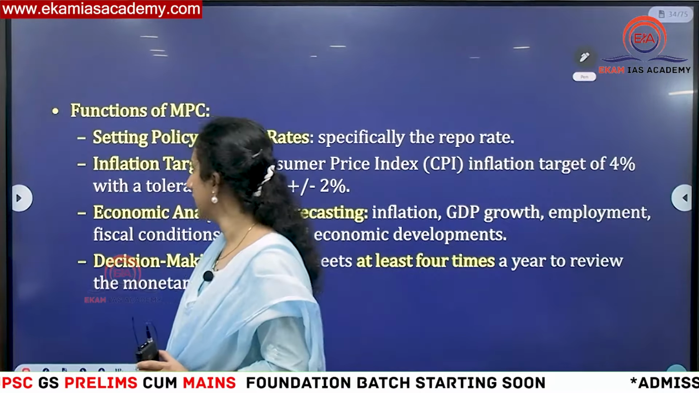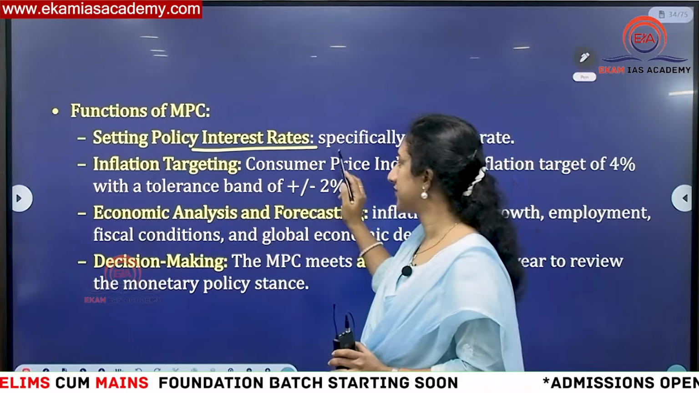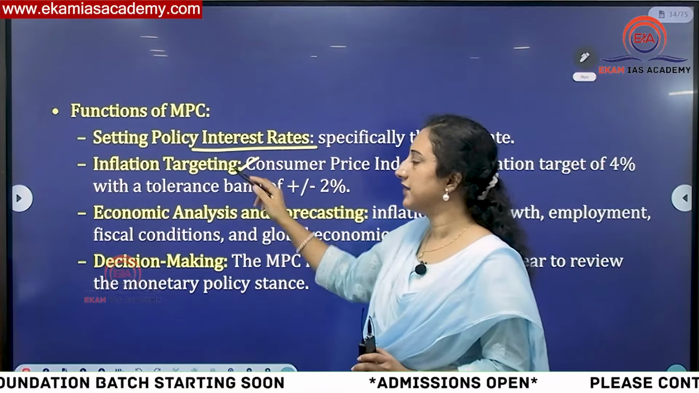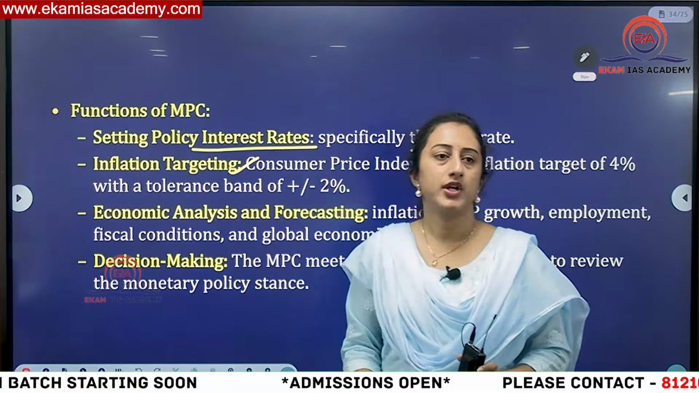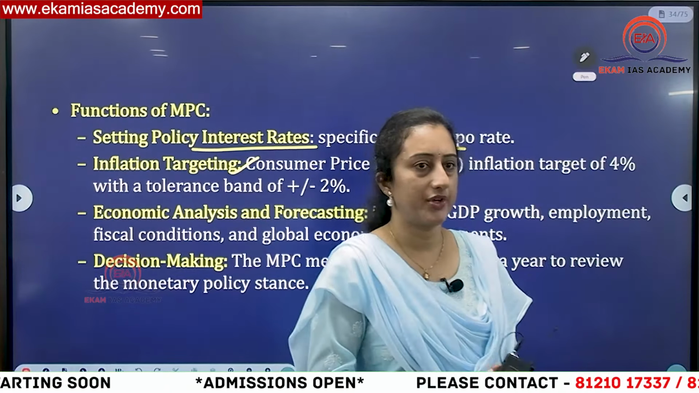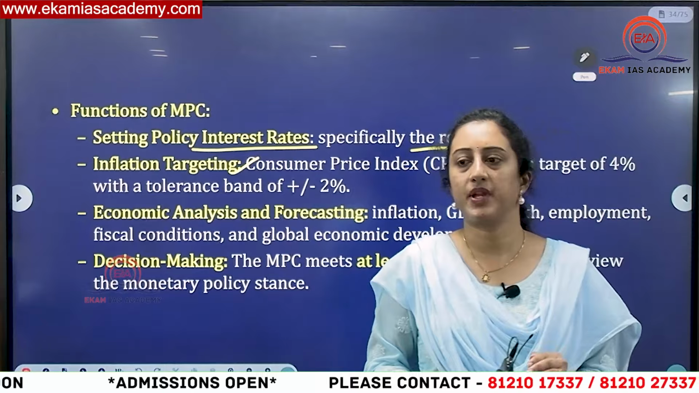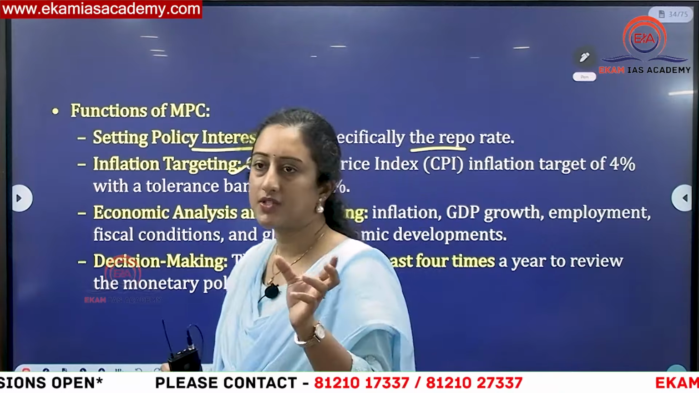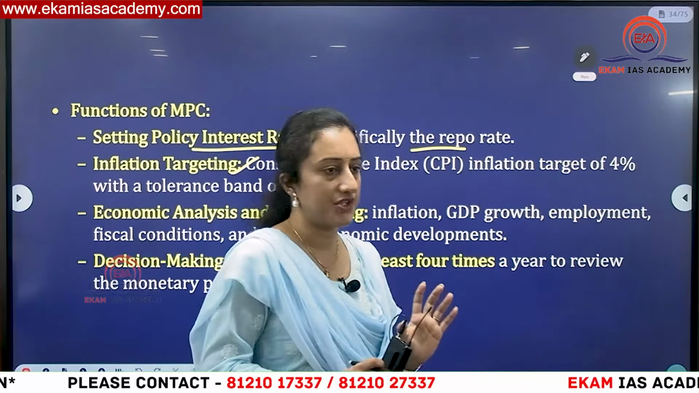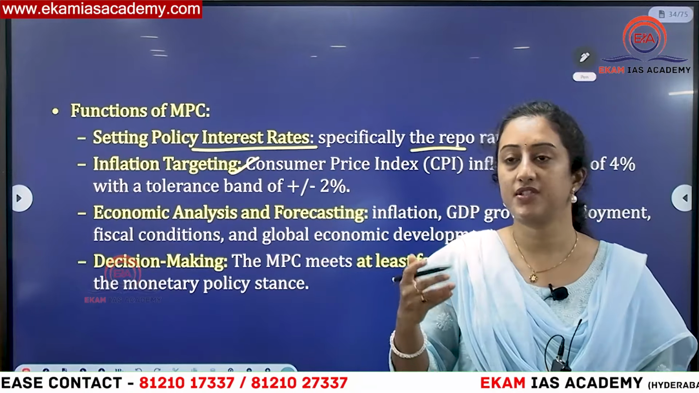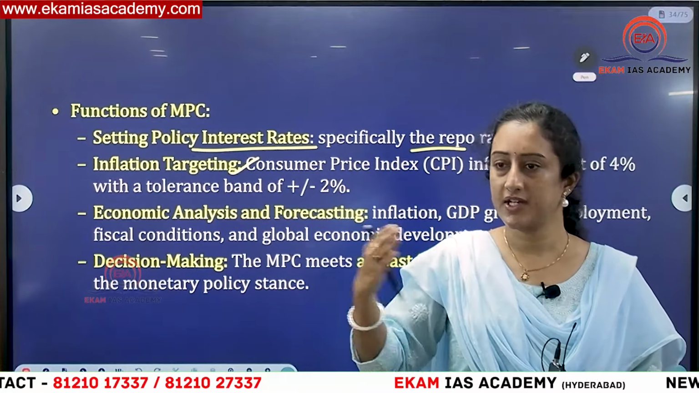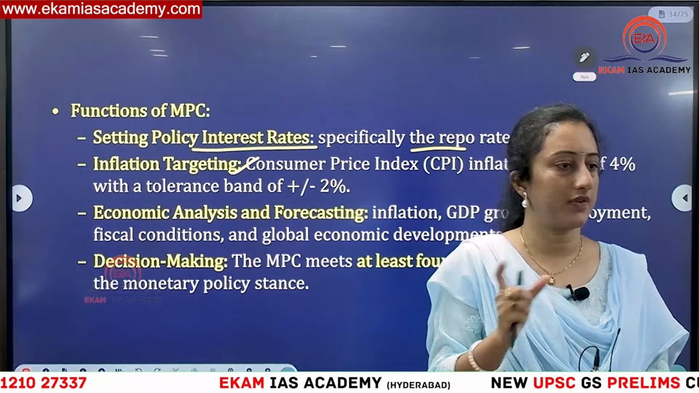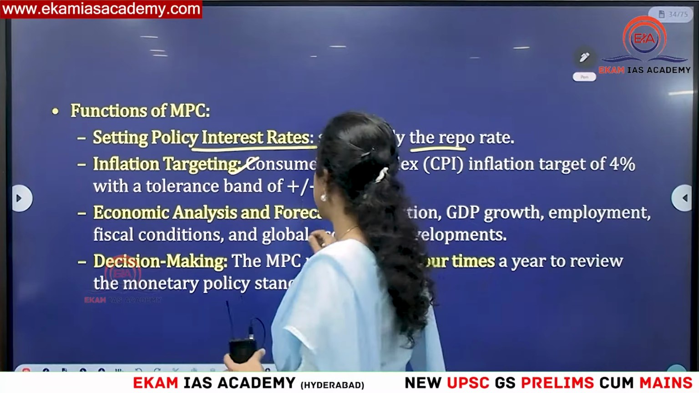Then these are the functions. Policy interest rates have to be settled, then the inflation target. Policy rate normally means the repo rate. Inflation targeting: in 2016 itself we had this MPC, the Monetary Policy Committee. At that time it set a range of 2 plus or minus 2%, that is, 2 to 6% is the ideal range of inflation they decided. After 5 years, in 2021, they extended this to 2026. Till then also this 2 to 6% bandwidth of inflation is targeted by RBI. This is what you have to keep in mind.